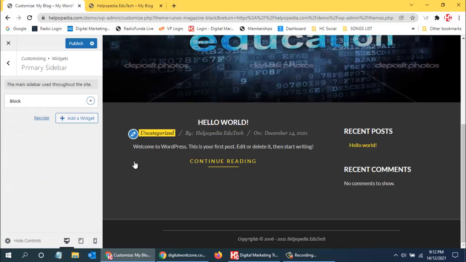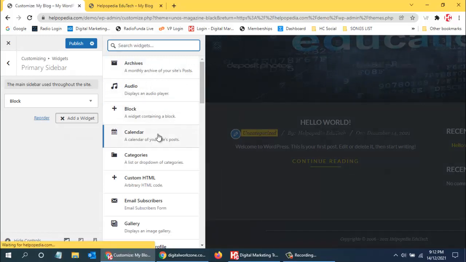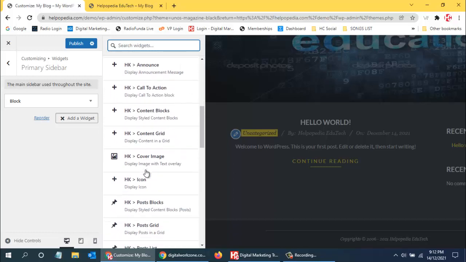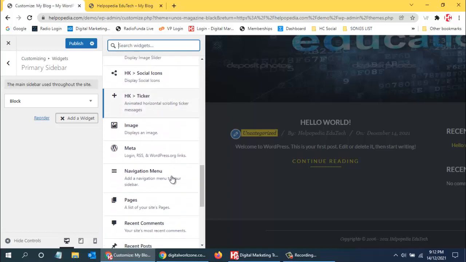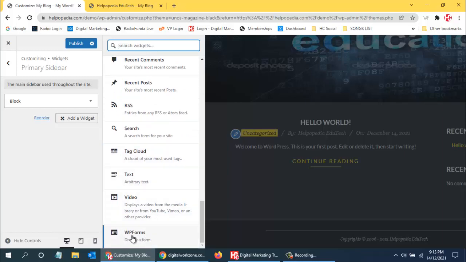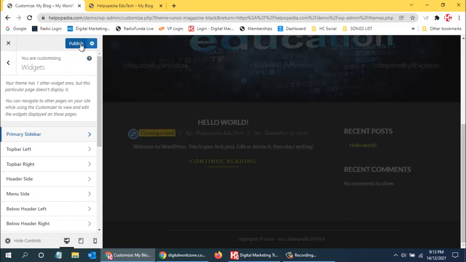And in case you want to add something else, there is an option over here, add widget. Here you can see archives, audio, blog, calendars, and I told you that whatever plugins we installed, those will also come up. You can see email subscribers, one plugin we had installed for newsletters, and we had installed one for forms also, so that form will also come up. But before that, first of all, you need to have a form. Right now we do not have any form, so we cannot use it. Over here you can see display a form. If I click on a form, over here it says no form, so first of all we need to go and create the form. Then those forms and everything will come up.